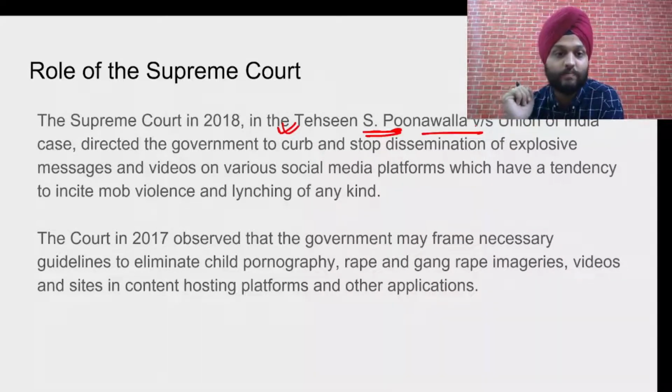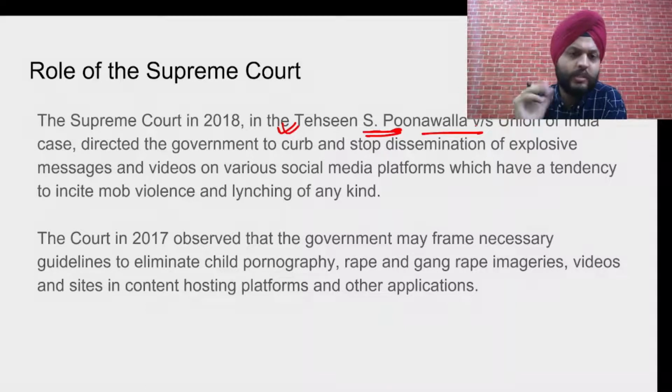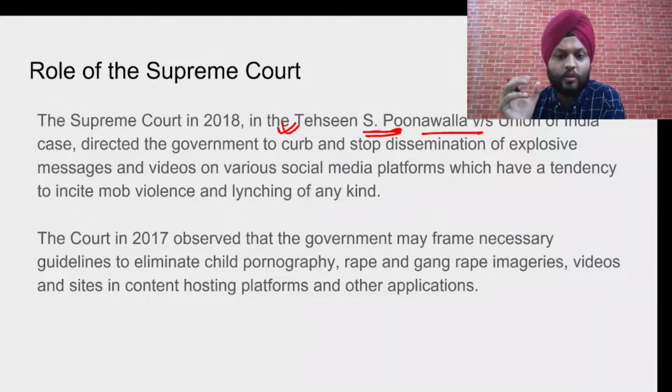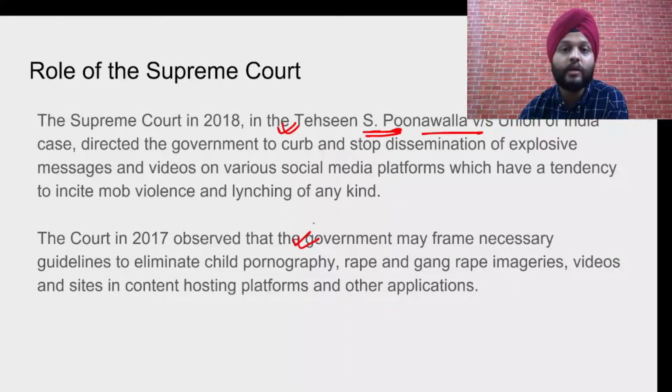So Tehseen S. Poonawalla versus Union of India. You should remember this. In 2017, the Supreme Court again asked the government to frame necessary guidelines to eliminate child pornography, rape and gang rape imageries, and all content related to obscenity and crime of this nature. So it asked the government to do something about it.